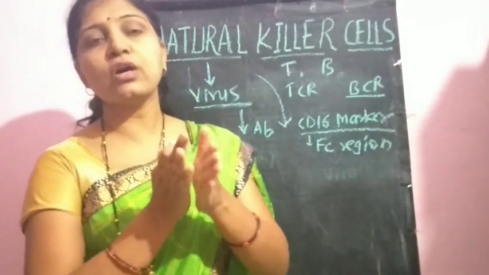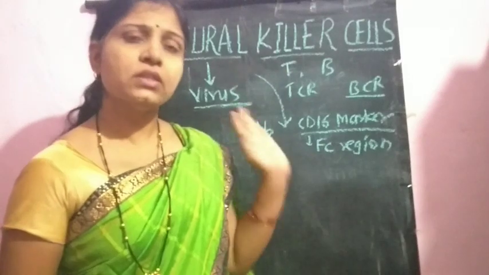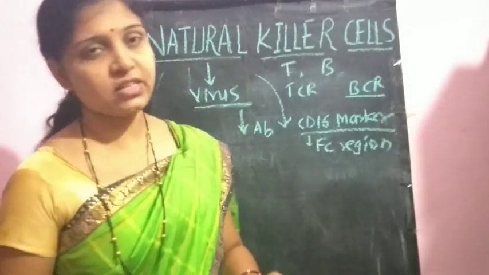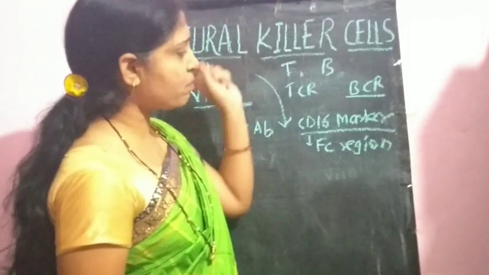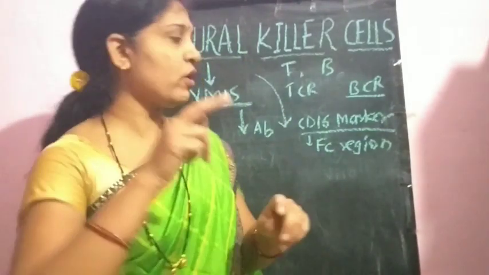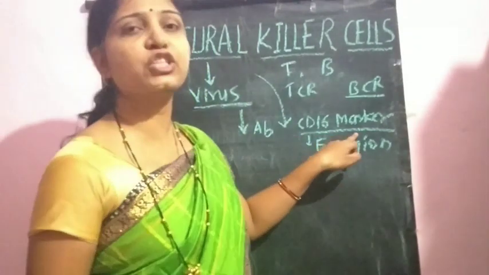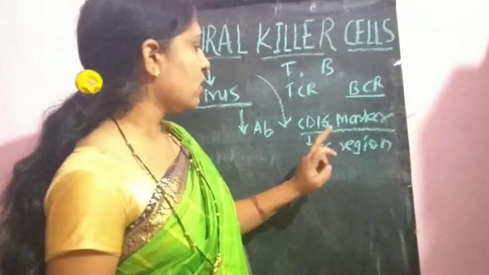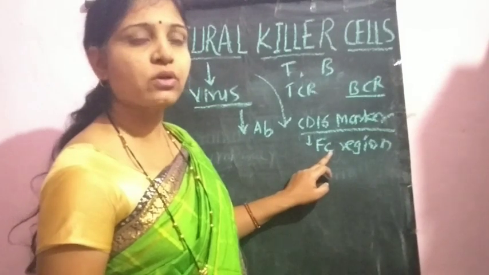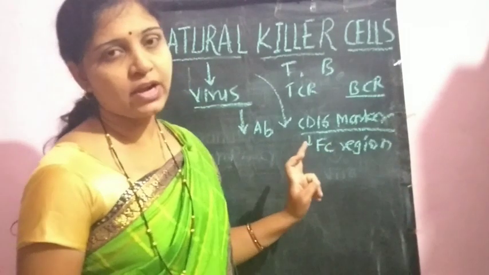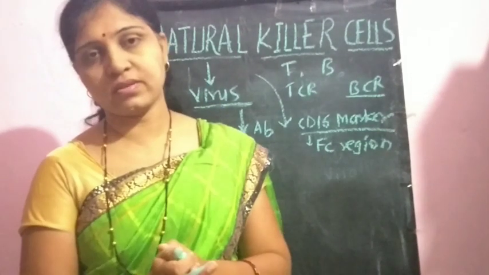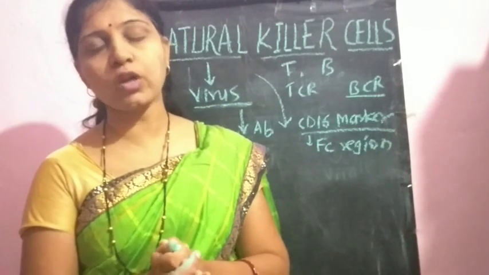Means it is the way through which natural killer cells can directly recognize their target cells, and they are bound to these antibodies through this CD16 marker, which is present on the surface of natural killer cells, with the Fc region of the bound antibodies, and in this way they are responsible for killing that cell.